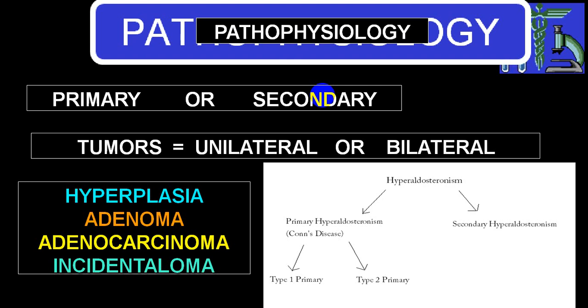Very commonly seen in case of end-stage liver disease, end-stage kidney disorders, renal artery stenosis, congestive heart failure, nephrotic syndromes, or a person taking aldosterone from outside, etc. All these conditions will give rise to what we call secondary hyperaldosteronism. So that will be the mechanism as far as secondary variety is concerned.